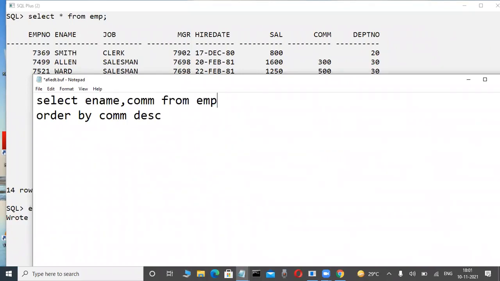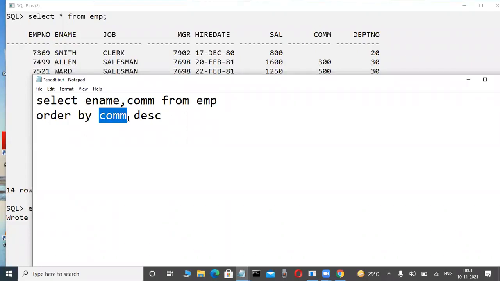Now, can anybody guess? Whenever I write order by commission DESC, in the commission column there are values like 300, 500, 1500, 1400 and 0. Those values will be in descending order. But are those values displayed first, or are the null values displayed first? Only one thing is correct. Fast, maybe anybody can guess.